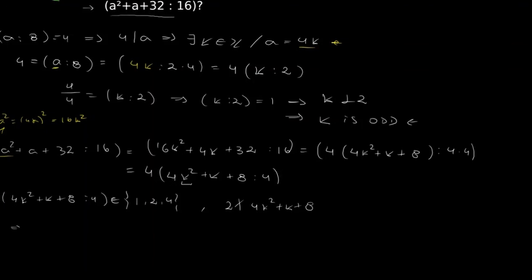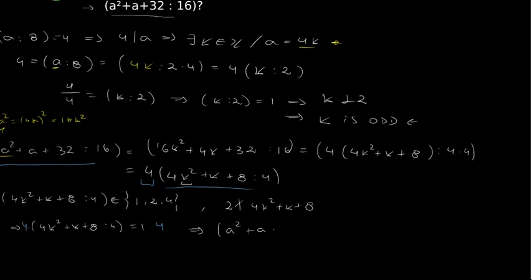So this GCD has to be 1, but the one we were trying to calculate was this one, which is 4 times this. So it will be 4 times 1, which is 4. And we have our solution. Then the GCD between a squared plus a plus 32 and 16 is 4.